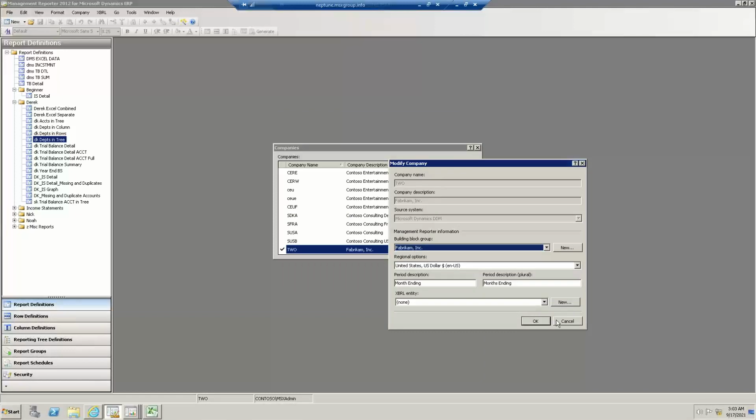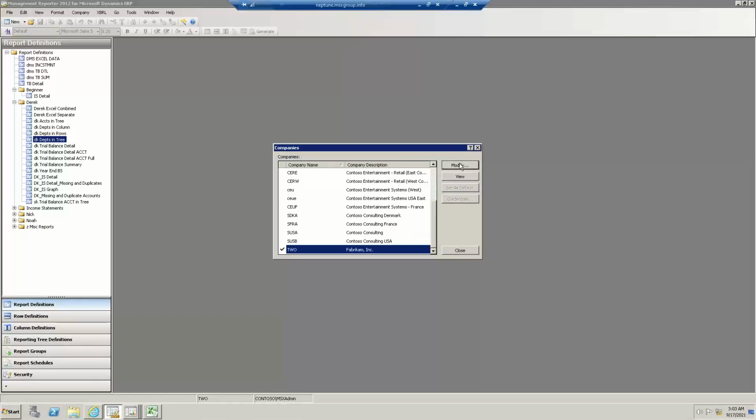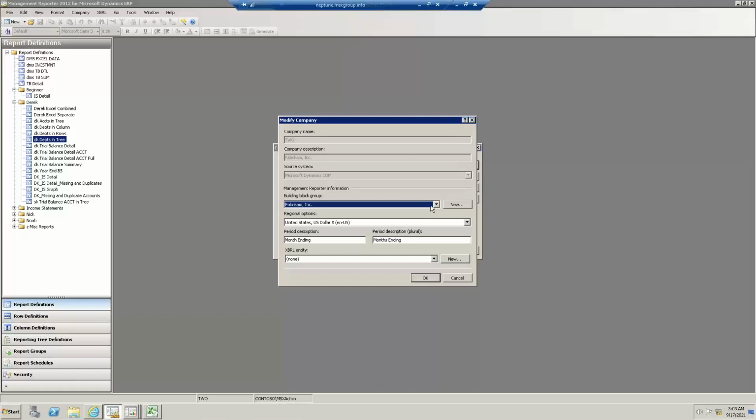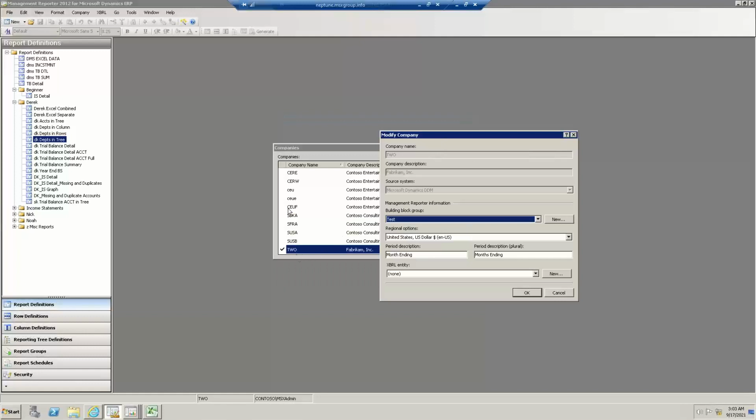And the second thing was I created a new building block group, because here, to go full circle, I'd come up here and modify, and I'd point it now to use the new test that has only maybe my 20 good reports in it. And I might go to the other couple of companies and have them now use the good test one.